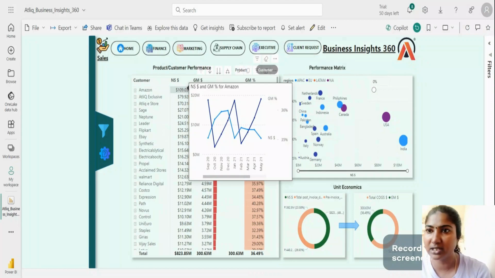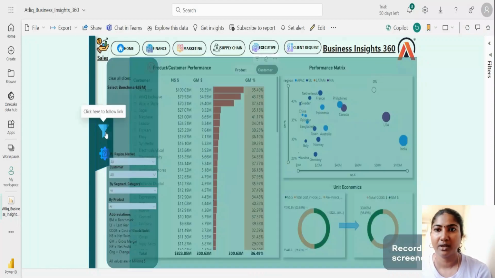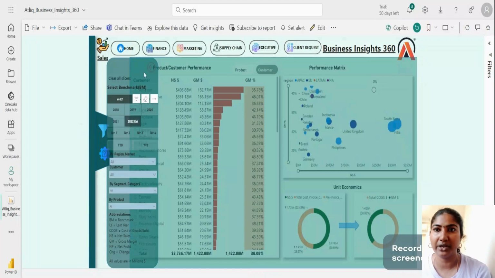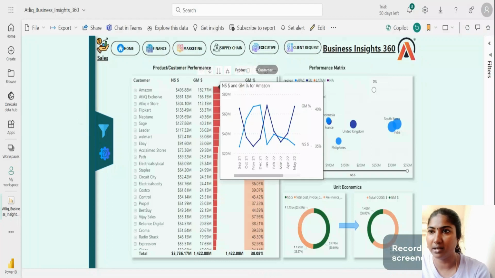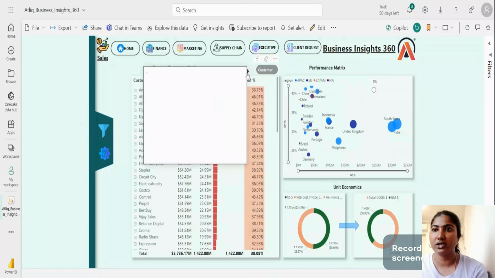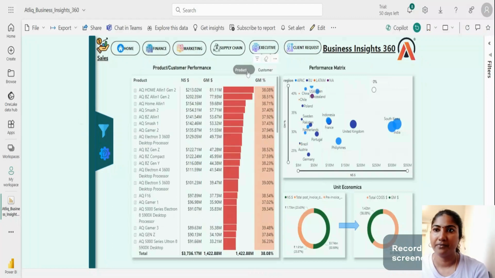Okay, so this is showing the 2021 financial year. If you want to see 2022, if we change the slicer to 2022 here, we can see the changes. So if you see here, similarly gross margin percentage is increasing and the net sales is decreasing when comparing to the previous months. And for product also we can see the changes likewise.